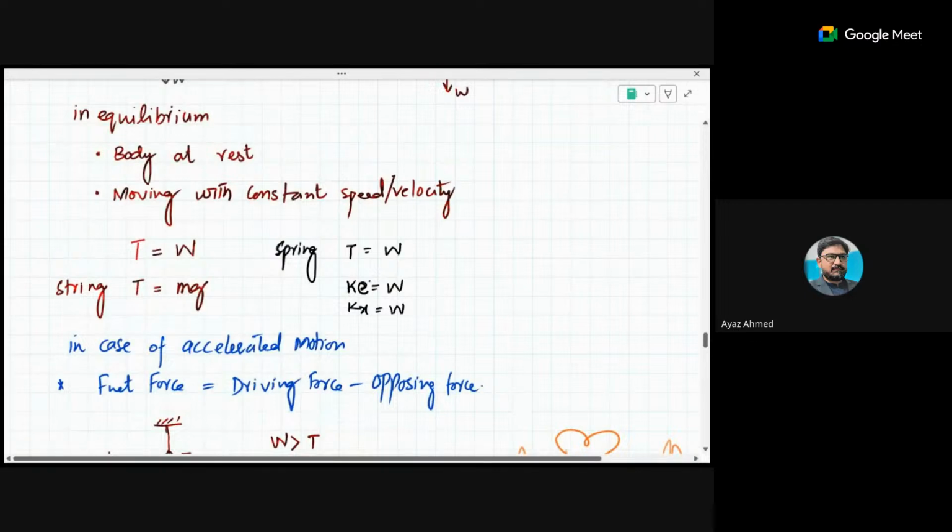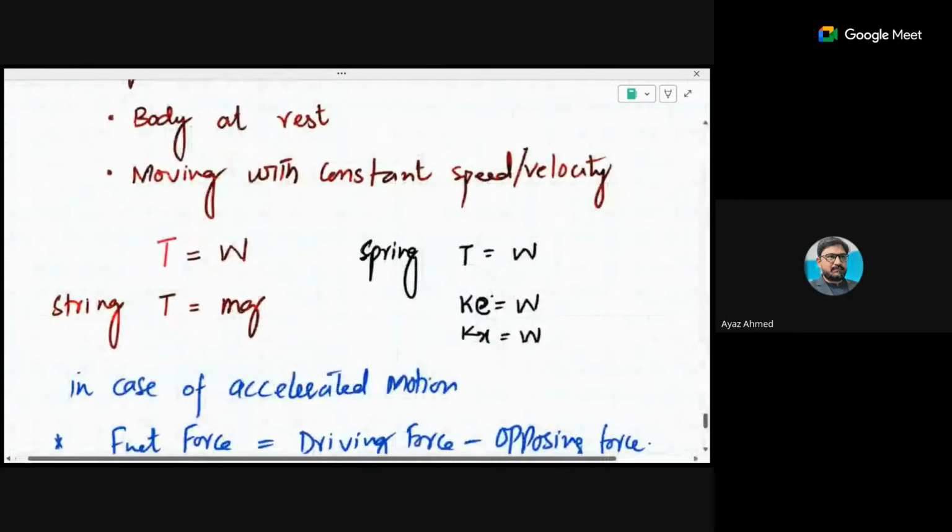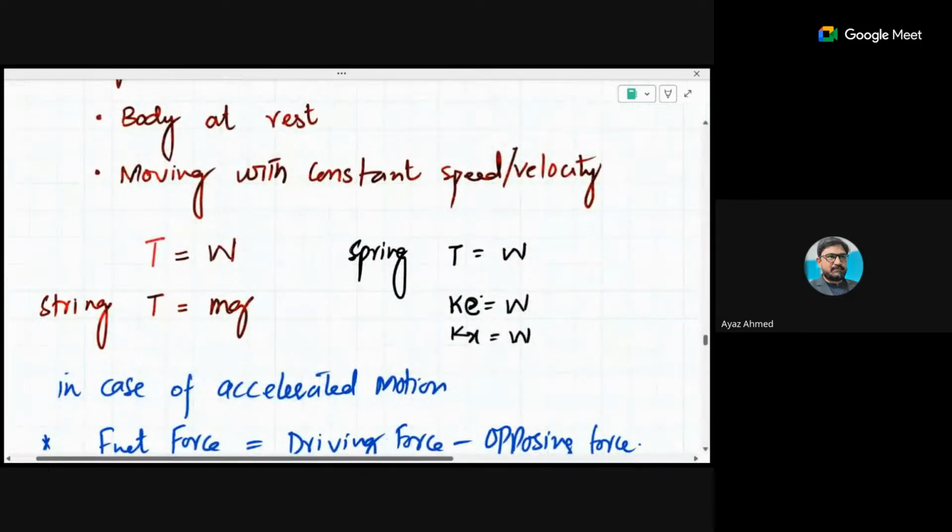So when the body is in equilibrium, then the tension will be equal to weight. Sometimes the question is asked: in case of a string, the tension is equal to mg, and in case of a spring, the tension is equal to k times x, the deformation topic, and that is equal to weight. So you can figure out all these areas.